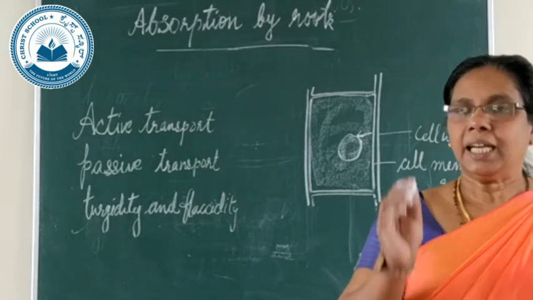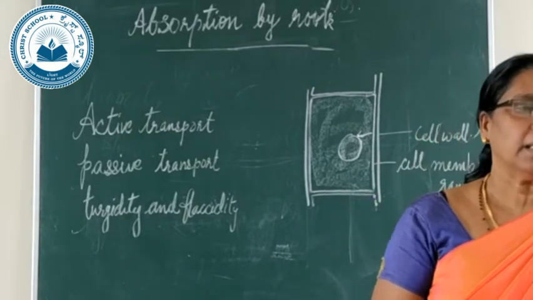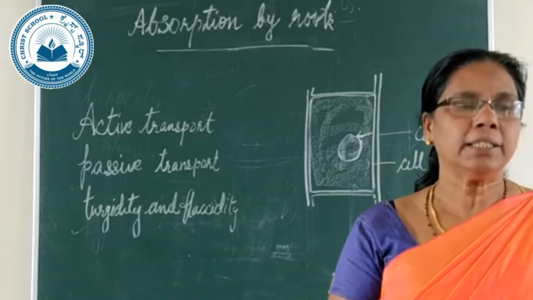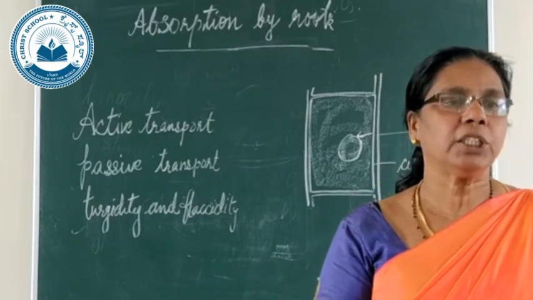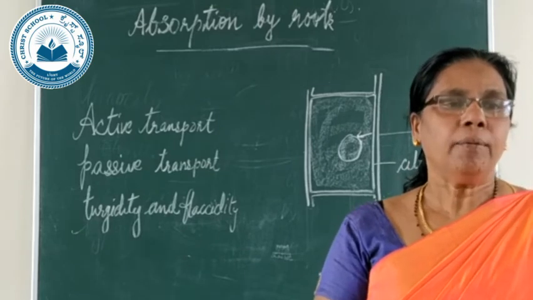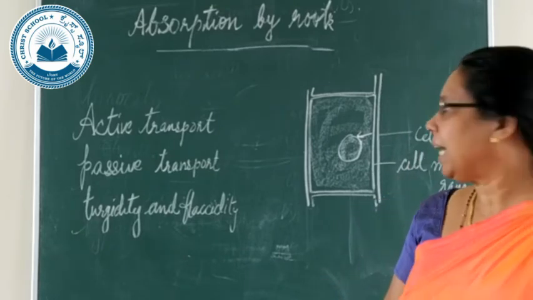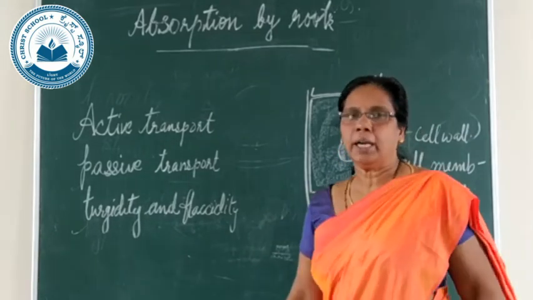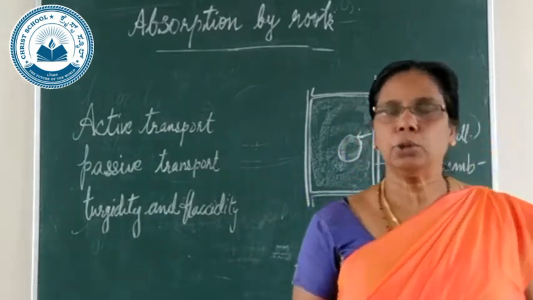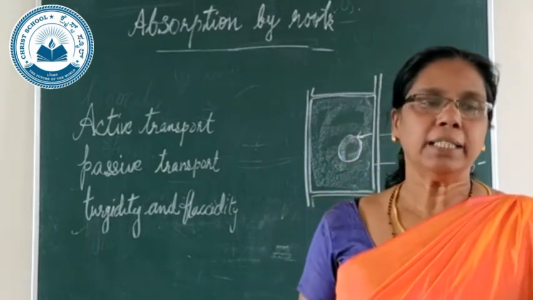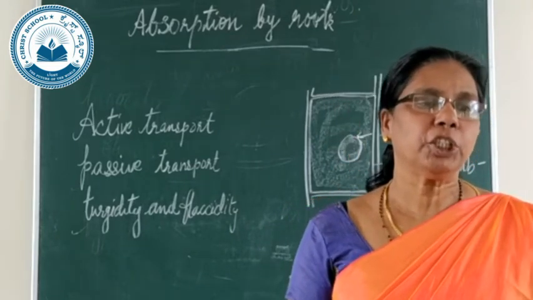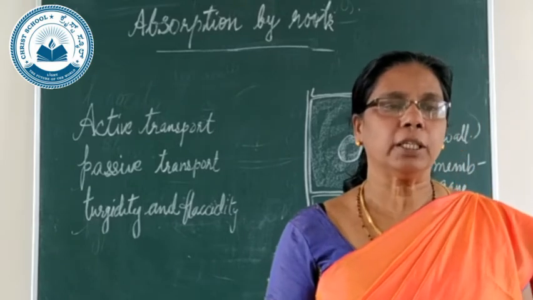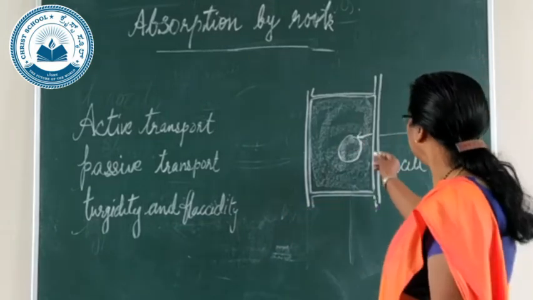So the turgor pressure, what is the meaning? The pressure of the cell content on the cell wall is called turgor pressure. And at the same time, the cell wall exerts a pressure, which is called wall pressure. So there are two types of pressure: one is called turgor pressure and another one is called wall pressure.